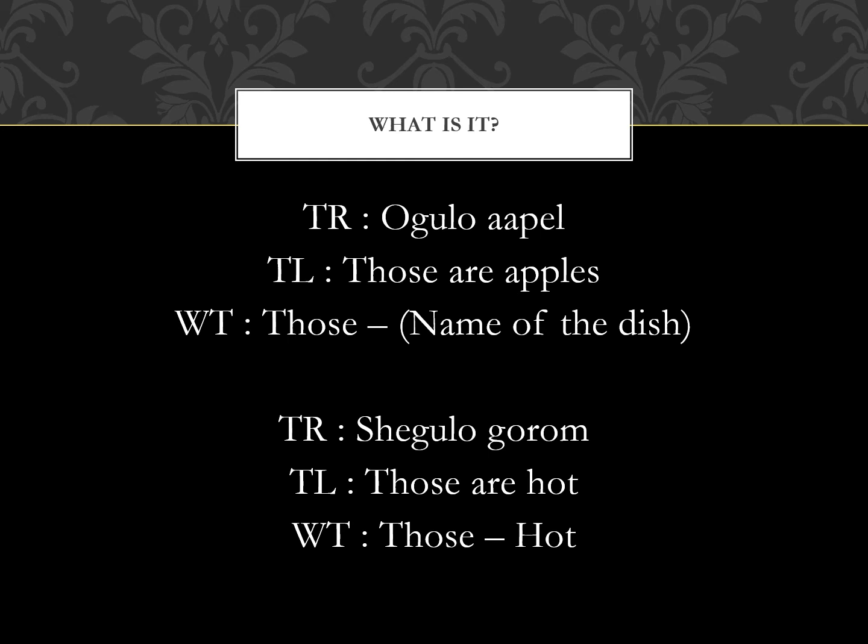Now this is referring to something which we have mentioned before, not apple, because I am assuming apples are not served hot, but maybe the vegetable chops, maybe they are hot. So you can refer to those as something which you have already brought up in the conversation before. You can mention that as shegulo gorom.